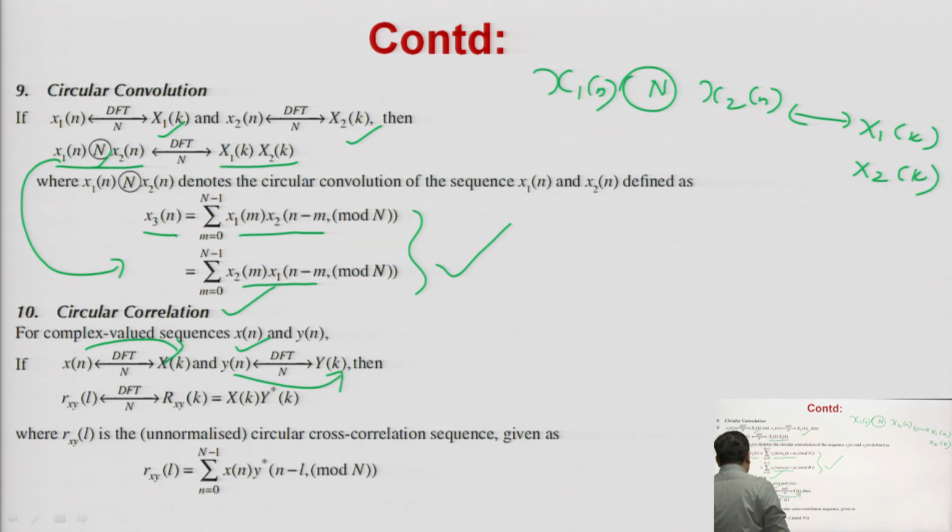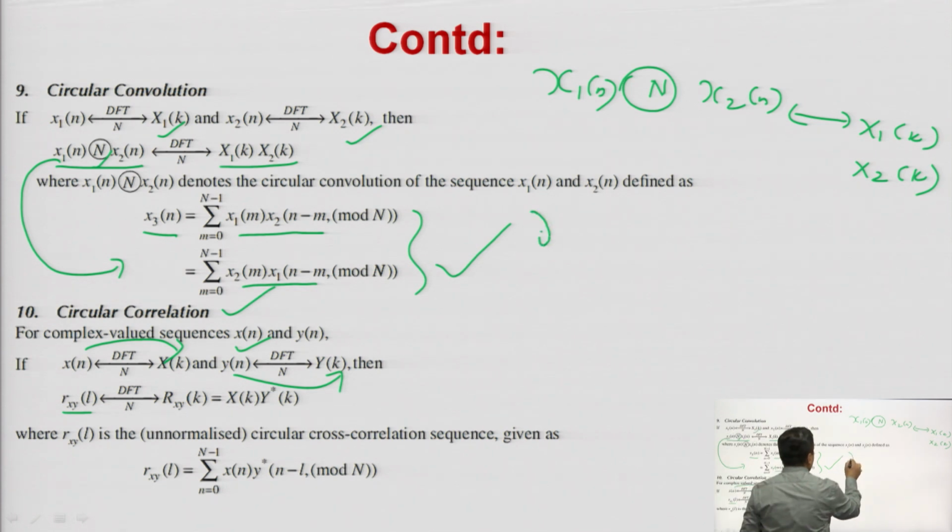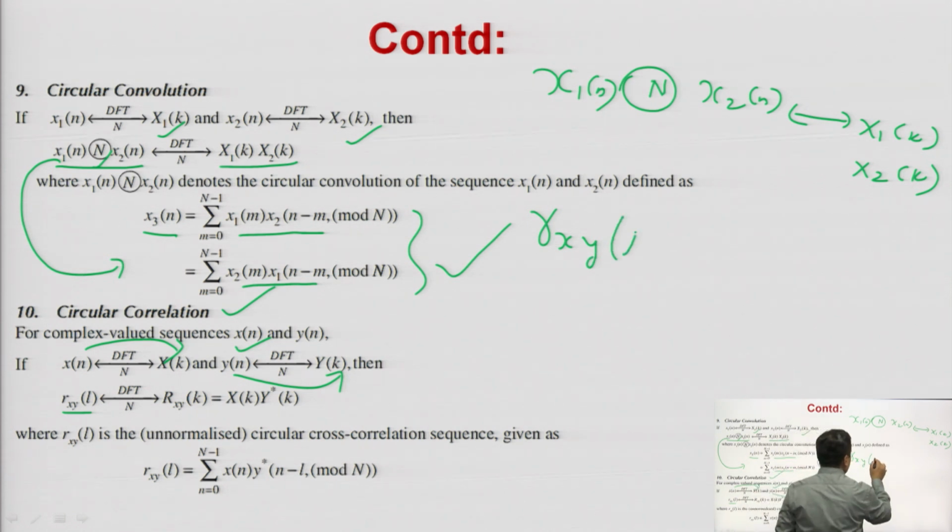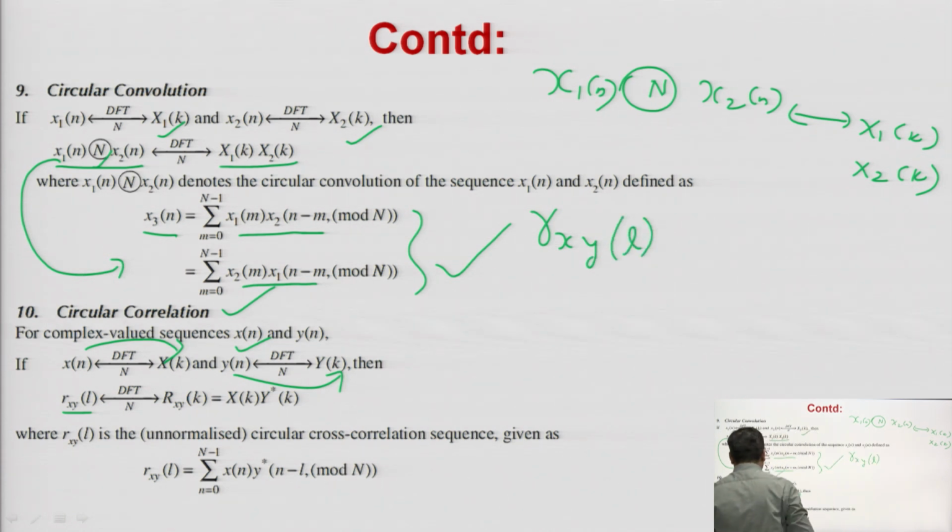So, the circular correlation between x of n and y of n, that is r x y of l, r means correlation, circular correlation, x y means between x and y, and l is its denotation. So, its DFT will be R x y of k, and that is equal to X of k into the conjugate of Y of k.